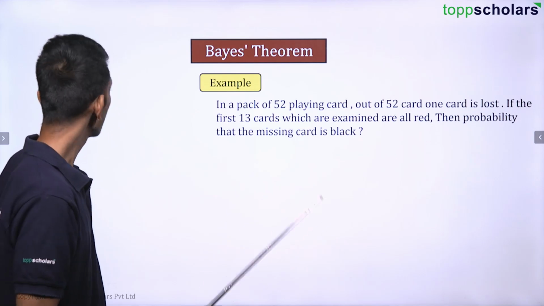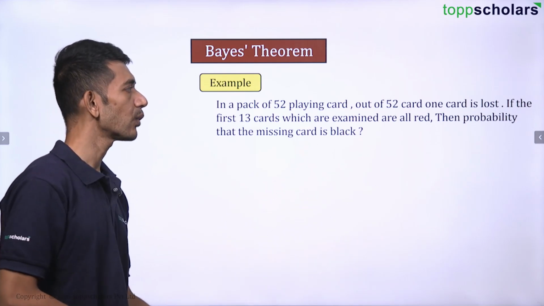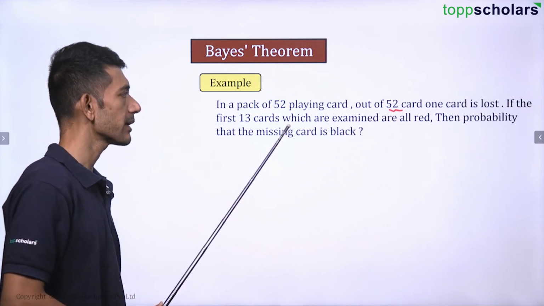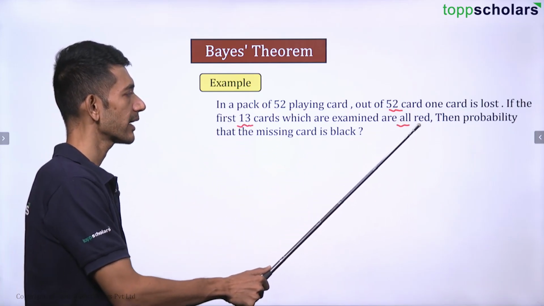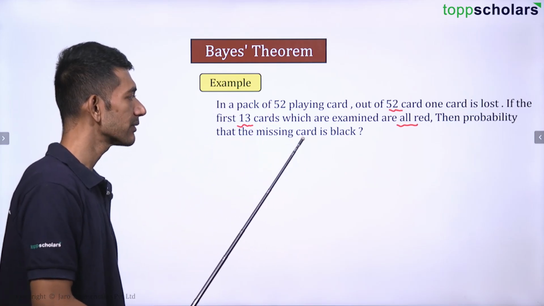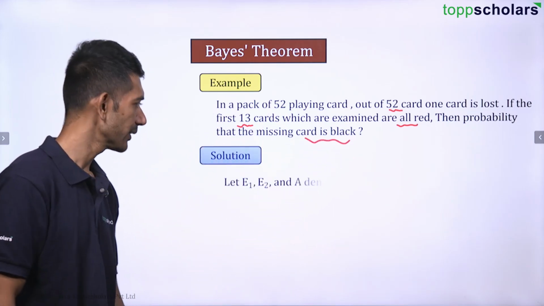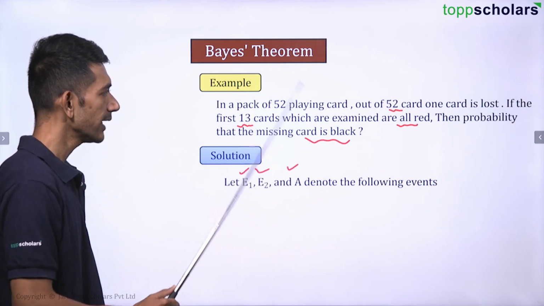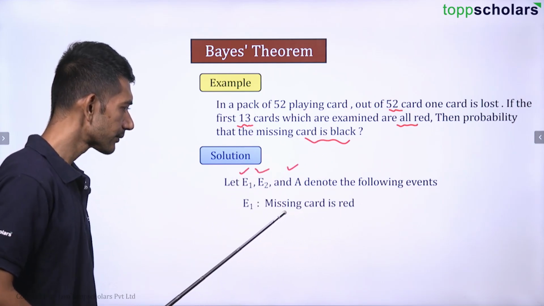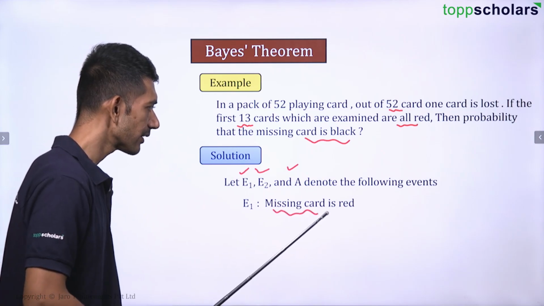In a pack of 52 cards, one is lost. That means 51 are remaining. If the first 13 cards which are examined are all red, then what is the probability that the missing card is black? Okay, so let there be three events here, right? Let E1 be the event that the missing card is red.